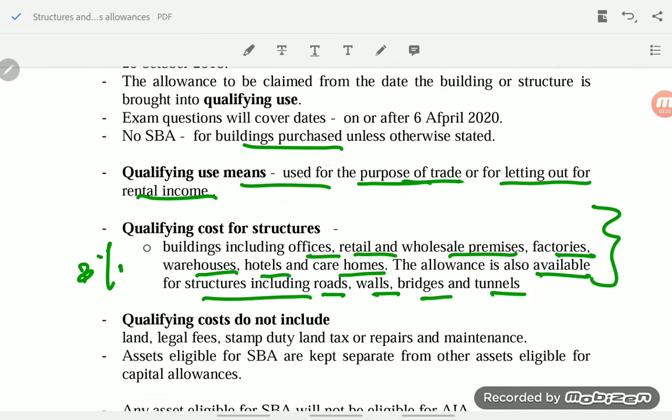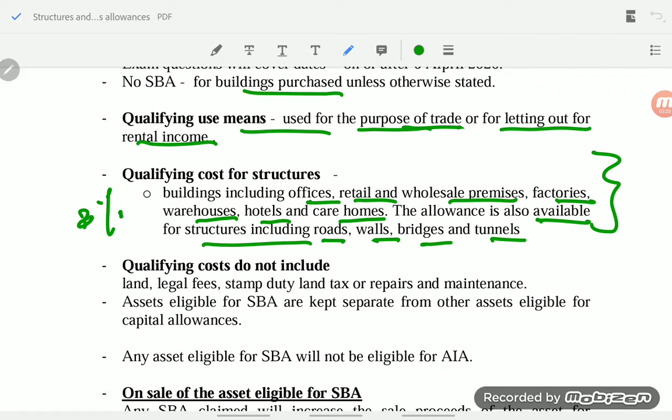What are the costs which do not qualify for this 3%? Land cost is not eligible, nor any legal fees incurred related to purchasing the land, stamp duty, land tax, repairs, maintenance. All these are not eligible for 3% SBA. So we have to separate the asset eligible for SBA from the other assets eligible for capital allowance. If an asset is eligible for SBA, then it will not be eligible for AIA, annual investment allowance.